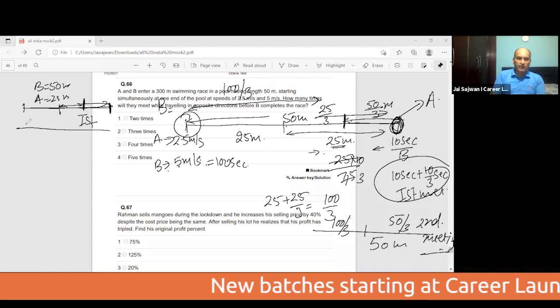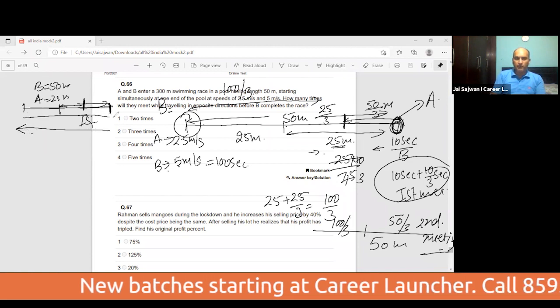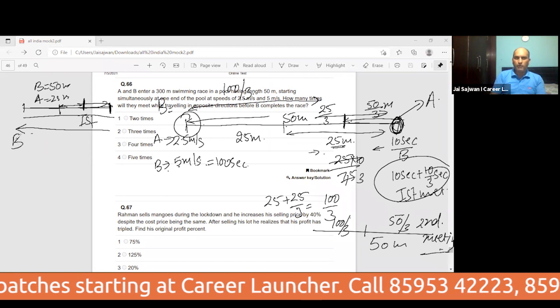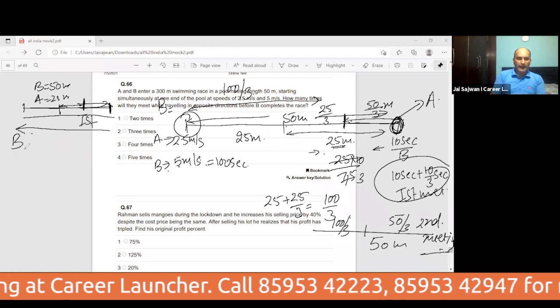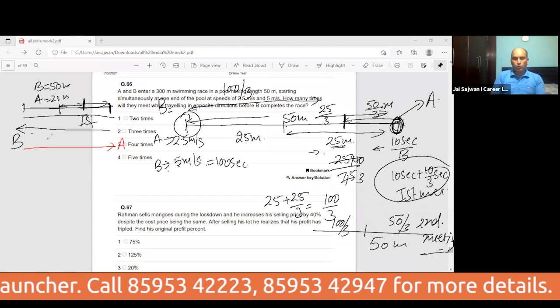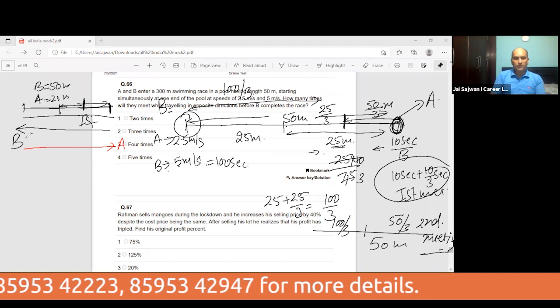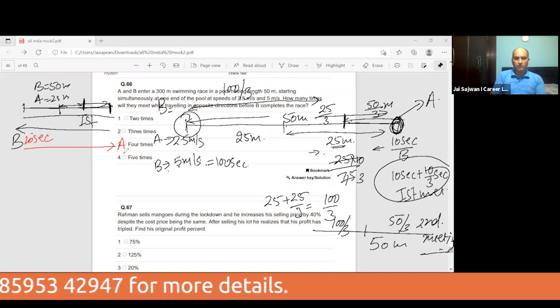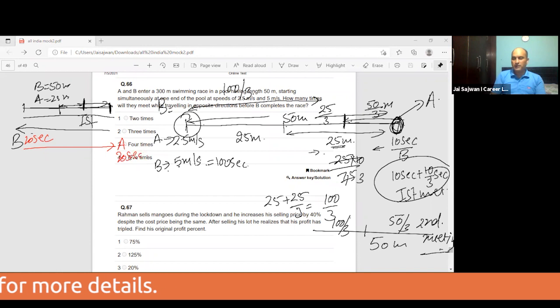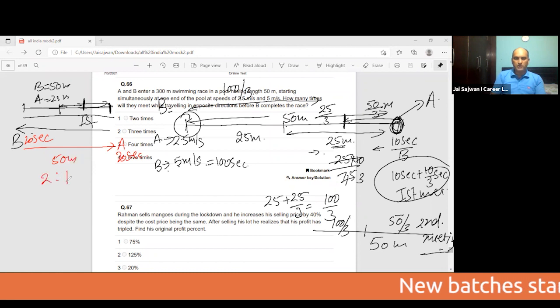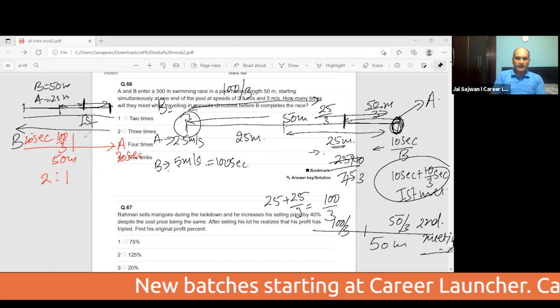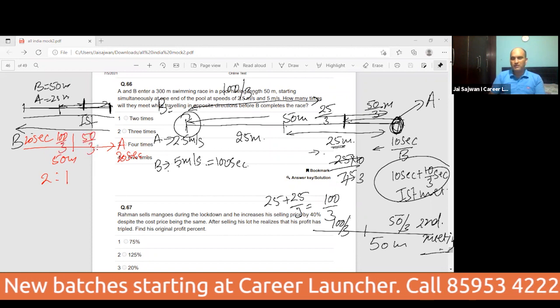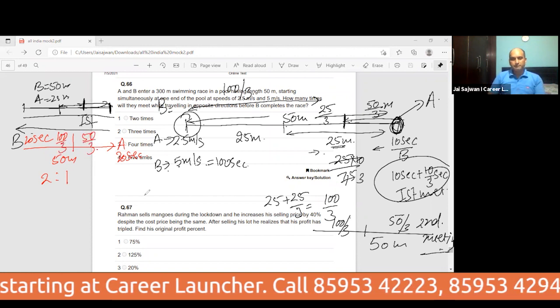Now B is fast. He will reach there and come back here. B went there, then came back here. I represent B in black, and A has gone here. All this took 20 seconds. This one took 20 seconds, and that one also took 20 seconds. They are at opposite ends. Now they are going to travel towards each other. The distance is 50 meters. The ratio of their speeds is 2:1. One travels 100 by 3, the second travels 50 by 3. They are going to meet. Is it fine? That is the second meeting.